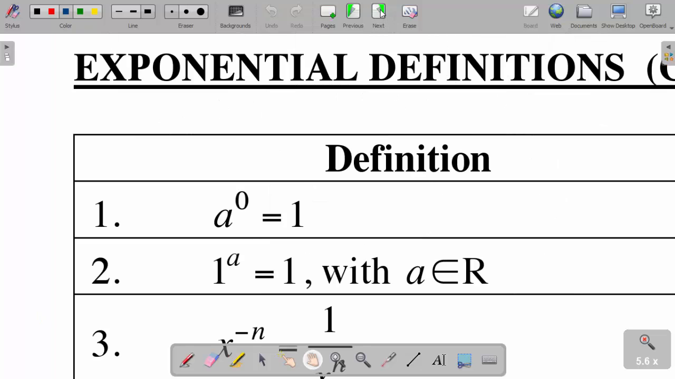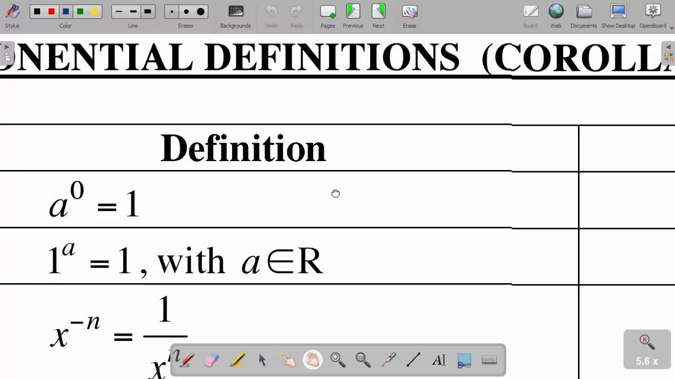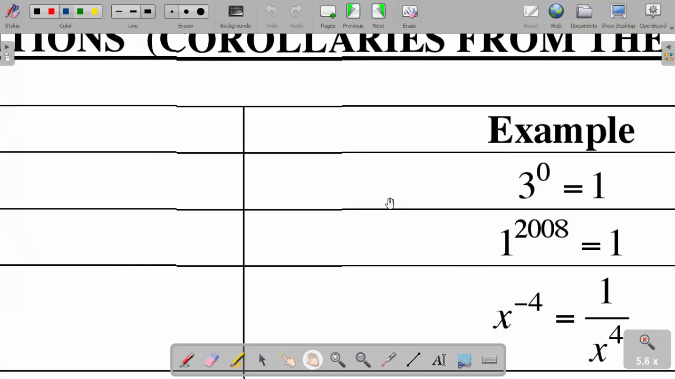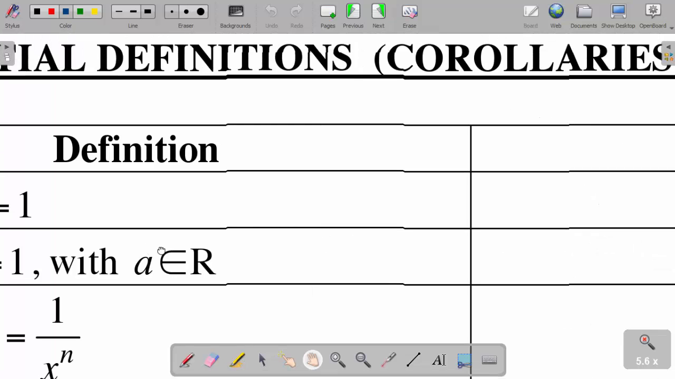Let us proceed. Now, because of those rules, we have what we call the definitions of exponents, which are called the corollaries. Now, the first one we have here is a to the power 0 is 1. This a is a real number which is not 0. So any real number to the power 0 gives us 1. Take an example: 3 to the power 0 is 1. When it is 1 million to the power 0, it also gives us 1. Okay, that's a definition we have in exponents.